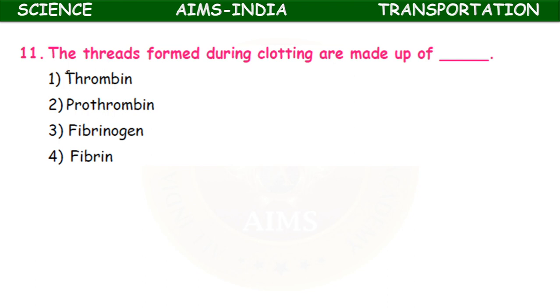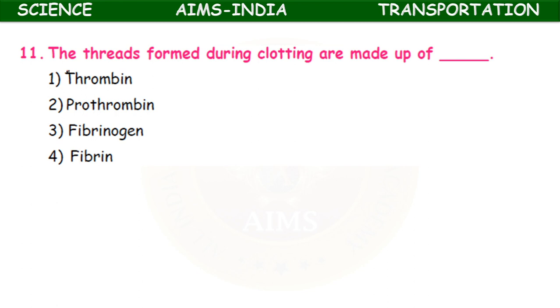The threads formed during clotting are made up of, okay, that is a blood clotting mechanism we have studied. Can you recall the mechanism of blood clotting? Okay, what happened?